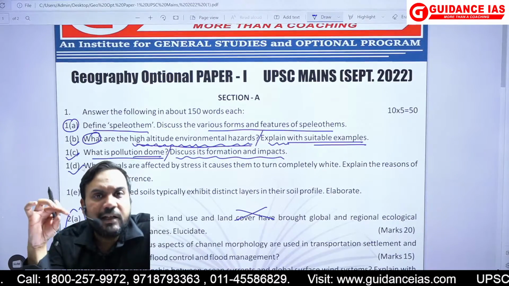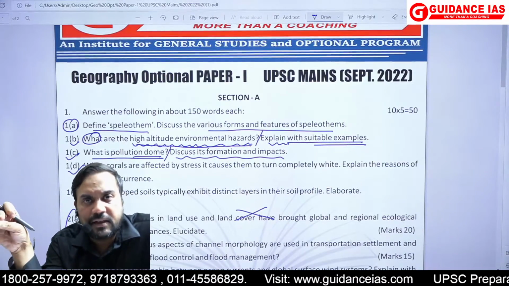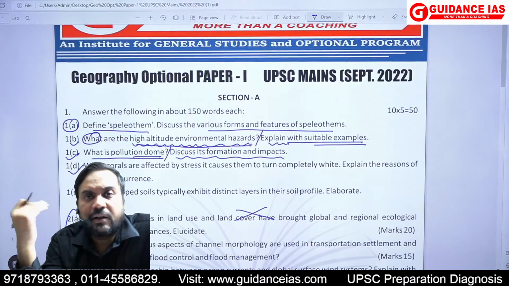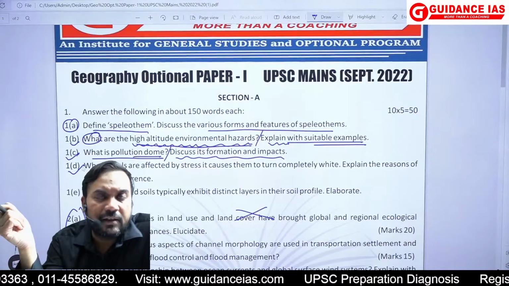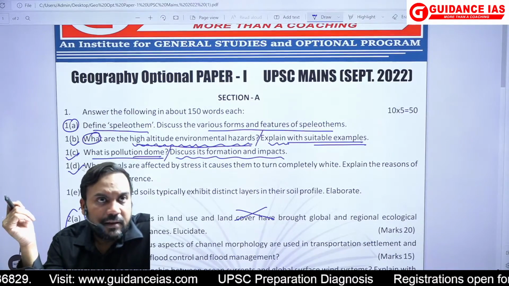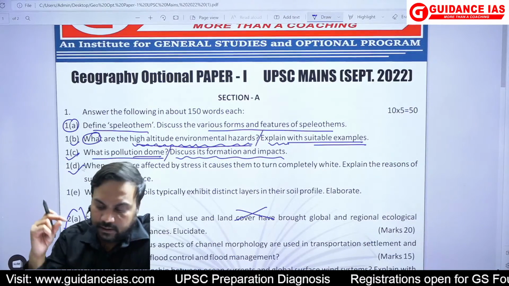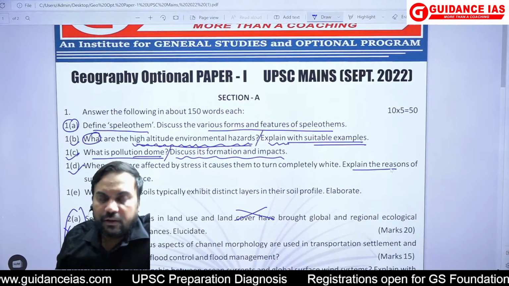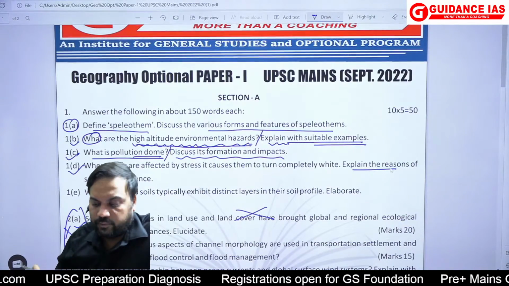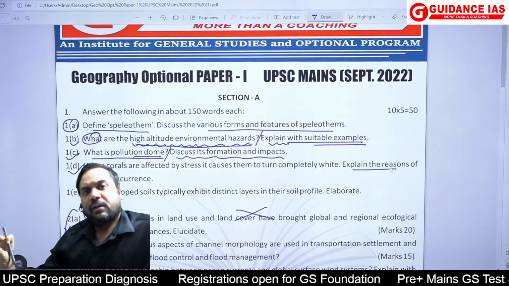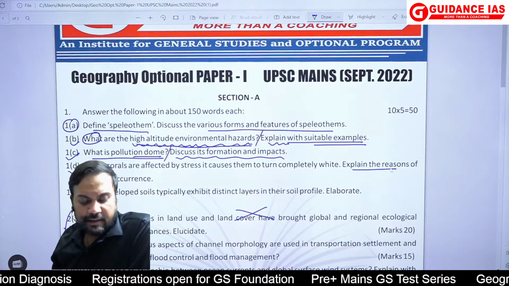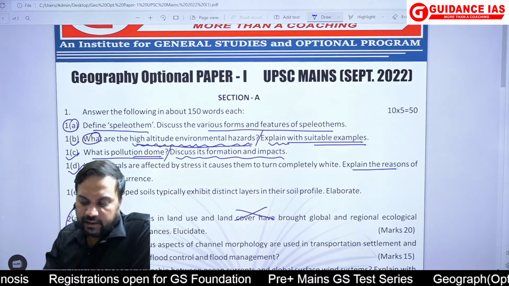So that same wording has been actually used here, the environmental stress, which causes the corals to ultimately spit out the microalgae, that is the zooxanthellae living in their body, which leads to the phenomena of coral bleaching. Okay, so you will start with the phenomena of what is coral bleaching in this answer. You'll first explain coral bleaching and how the spitting of the zooxanthellae causes the corals to bleach, and then you will explain the reasons.